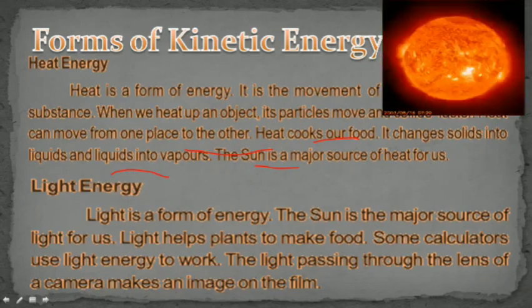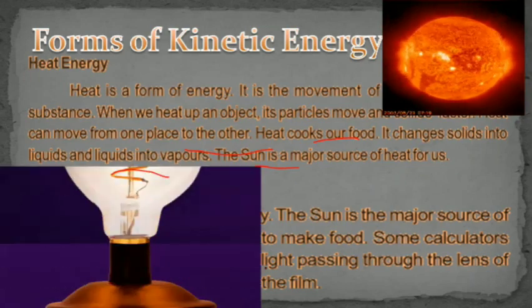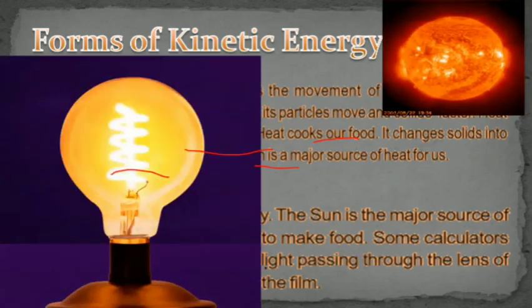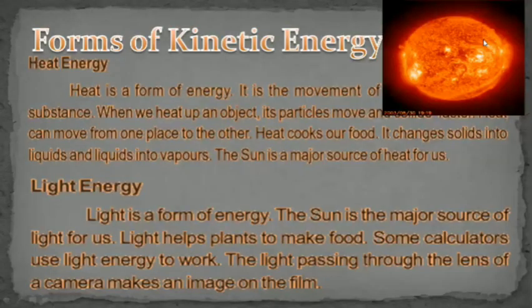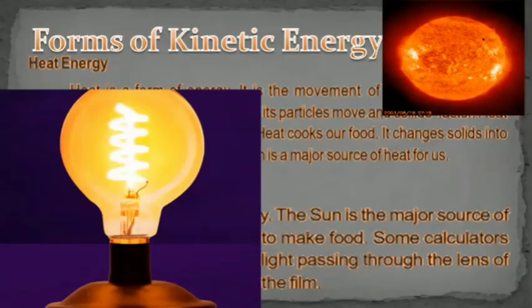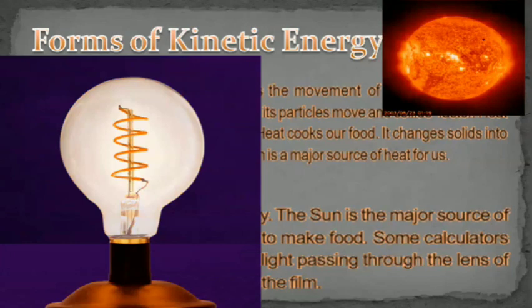And the light passes through the lens of the camera to the film to make a movie or video. So this is an artificial way of producing light, but that is also kinetic energy.